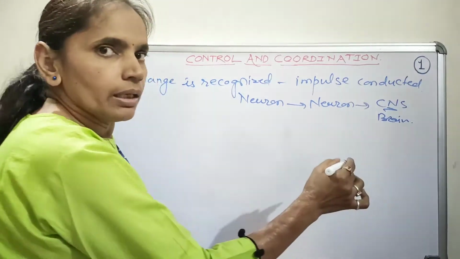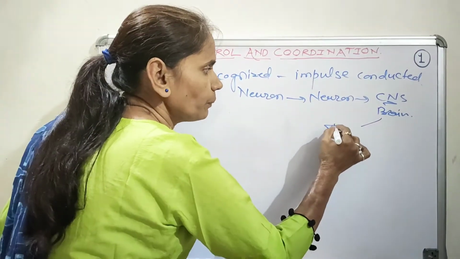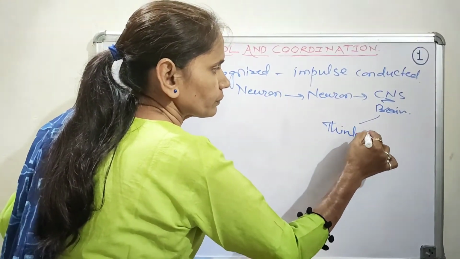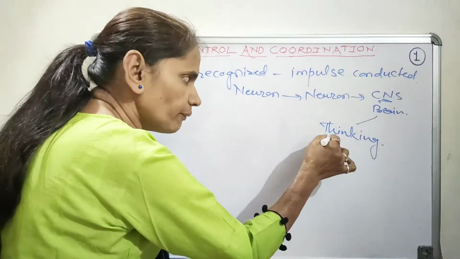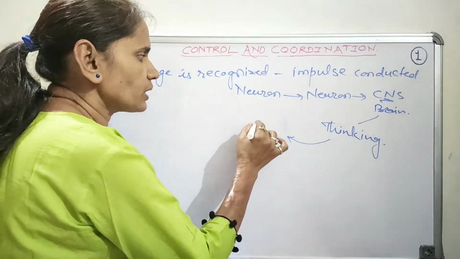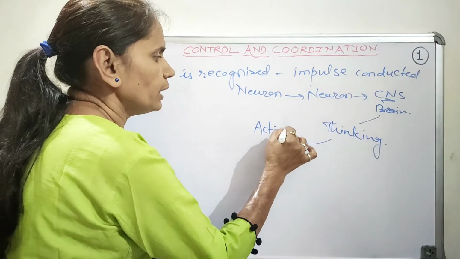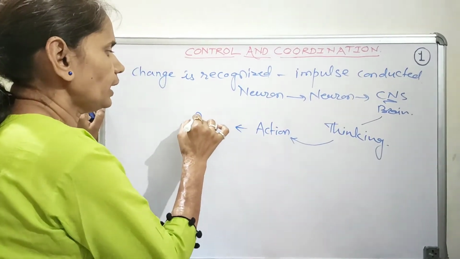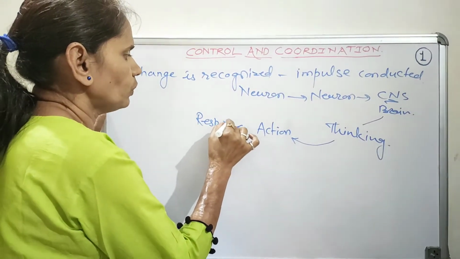Within the brain, the thinking process is carried out. And after that thinking, the action is taken or the response is given in terms of movement.